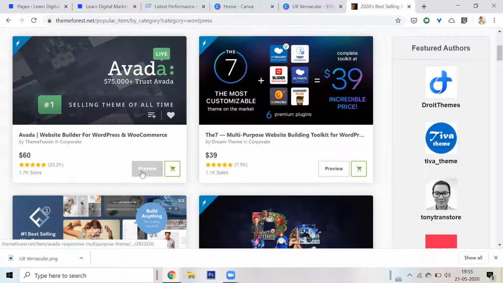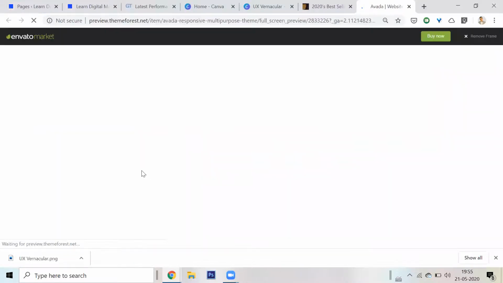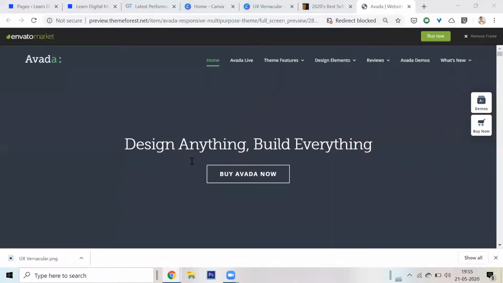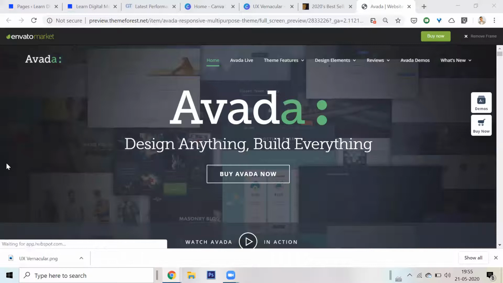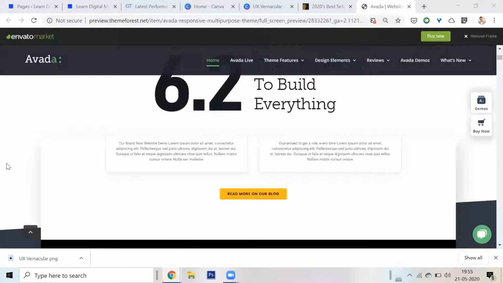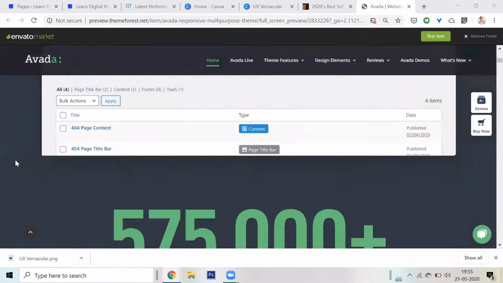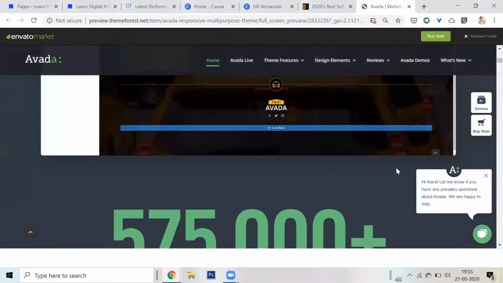Can we look at this theme? Let's click on preview. If I use this theme, remember, this theme is like a garment, a pair of clothes, to which we add some functionalities. So using this theme, I can create a website like this. Look at this. This is a video that I've embedded. So this theme gives you the facility of maybe embedding video.